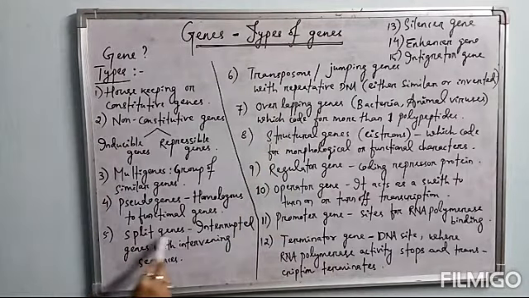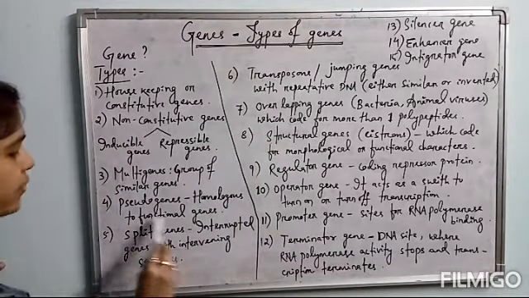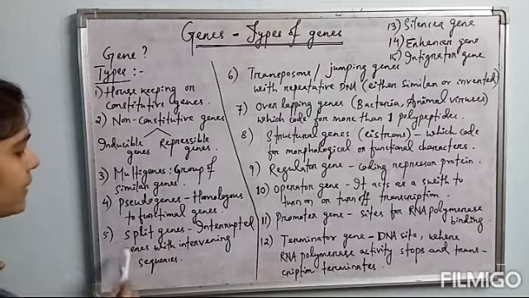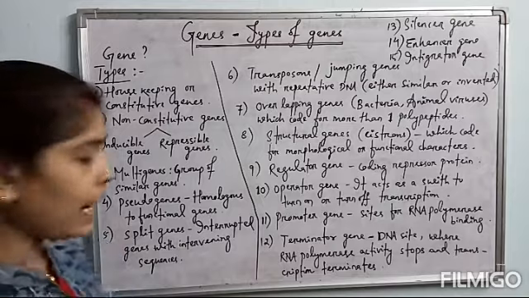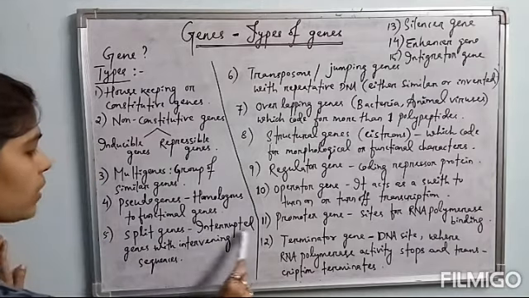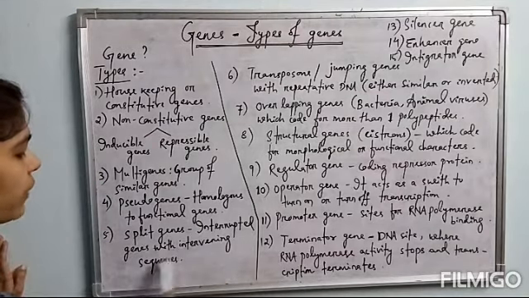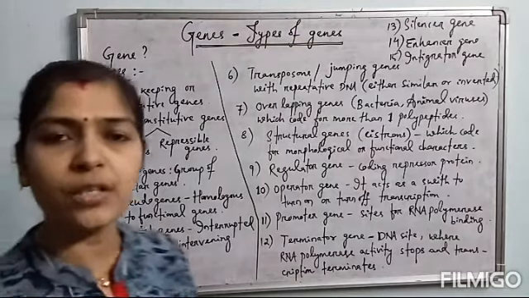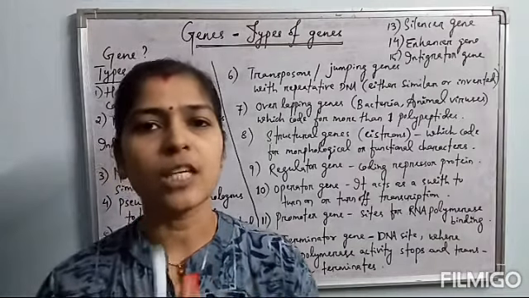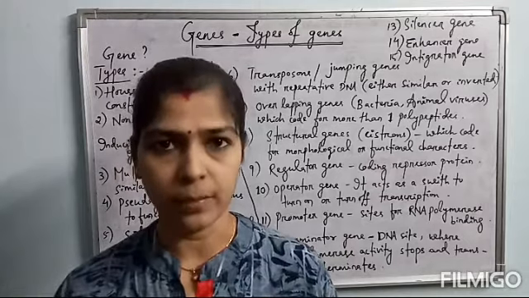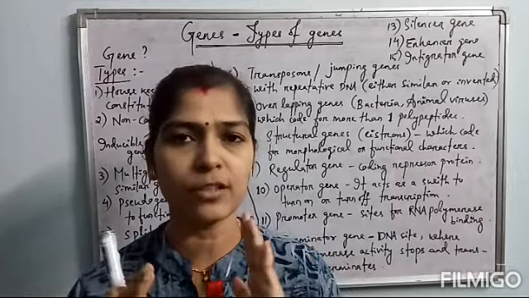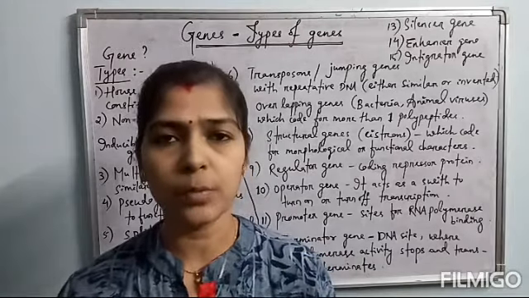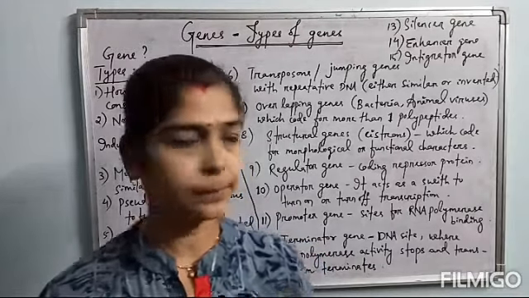Then fifth is split genes. What are these split genes? As the name indicates, split means there is splitting of the coding sequences, and these genes are also known as interrupted genes, with intervening sequences. These split genes have intervening sequences which do not code for a protein, and because of the presence of such intervening sequences inside the gene, these genes also do not produce a functional protein product.